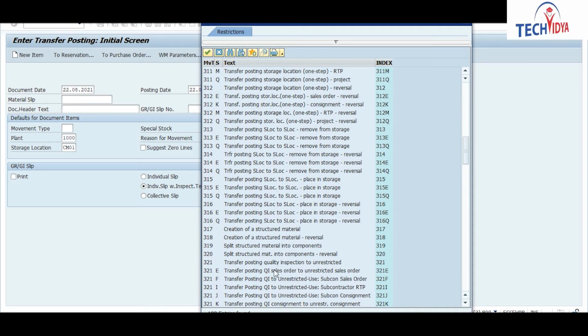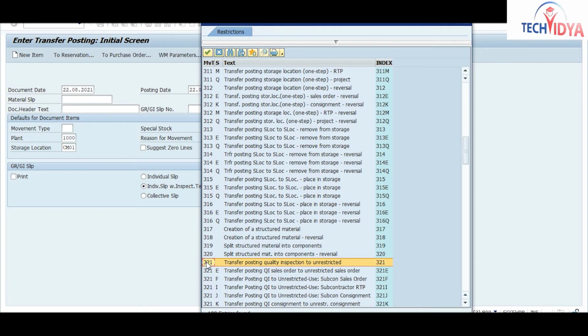Suppose you have entered some stock into your quality inspection, and after your quality check, when the material is through with quality check, then you will move this material from quality to unrestricted stock, so that you can use that material. So first of all, I am moving my quality stock to unrestricted stock.